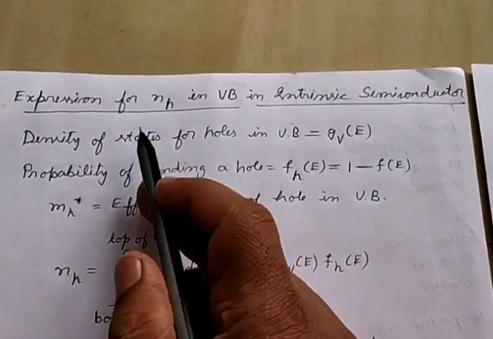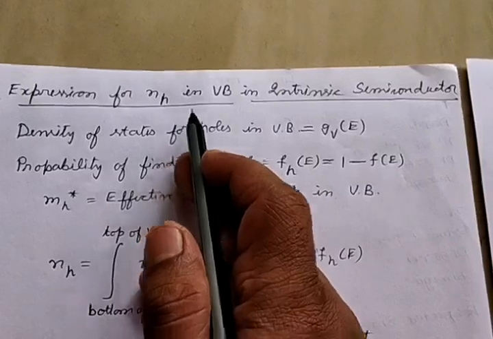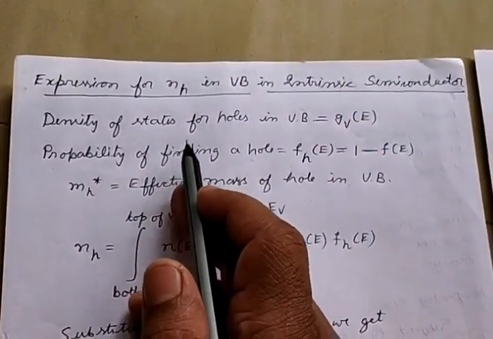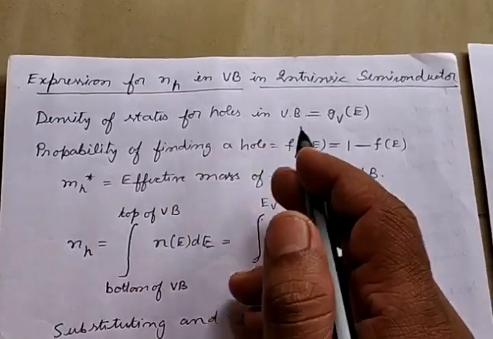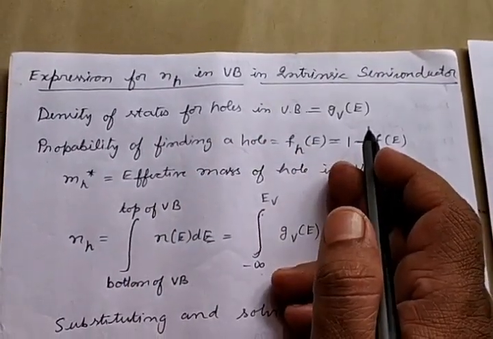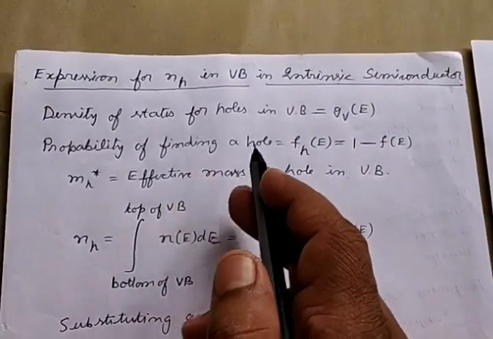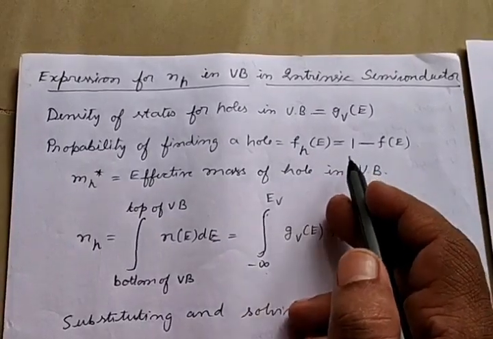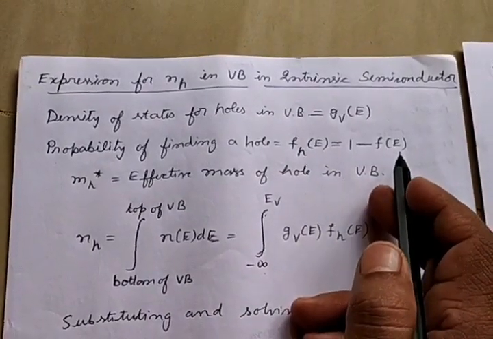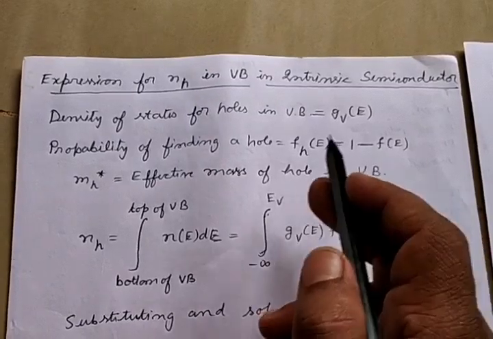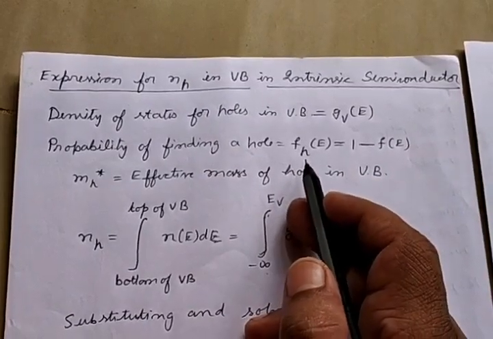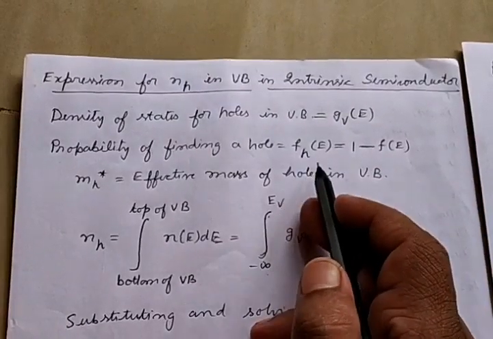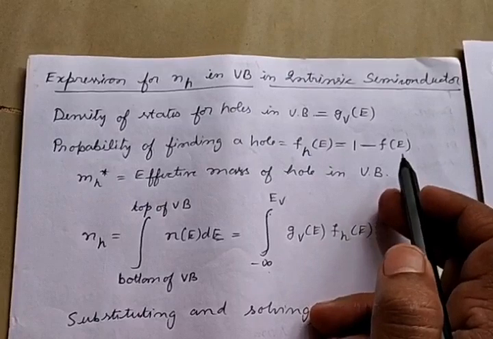Now let us see similarly how you can find an expression for hole density in valence band in the intrinsic semiconductor. For this, let us take the density of holes in the valence band as gv of E, and the probability function for finding the hole, we will call it as fh of E, which is equal to 1 minus f of E. You see that a hole is nothing but an absence of an electron, and f of E represents the probability of finding an electron. Therefore, we can write fh of E is equal to 1 minus f of E.